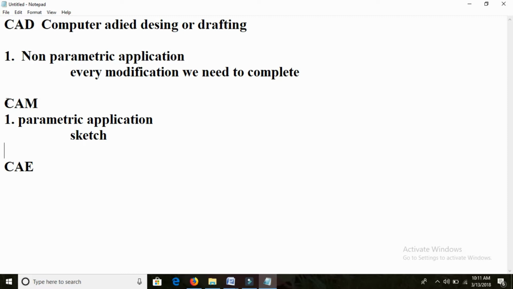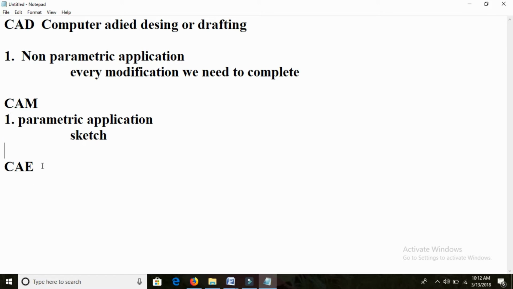Why? Because every application has its own tools, friends, and by using those tools we do it easily. It doesn't matter. If the candidate has an interest in making the design, or an interest in making manufacture, then they can do it, no problem at all.